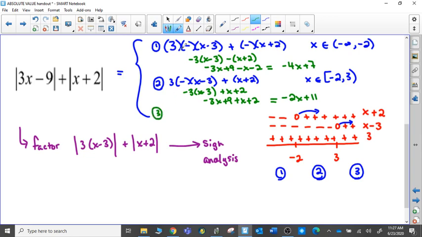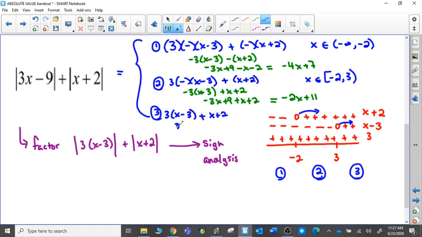Third section. I'm trying to maintain some colors here so that it flows a little bit. Third section, everything's positive. So I can drop the absolute value signs. Oops, that's supposed to be a minus sign. I can drop the absolute value signs and I do not need to make any changes.